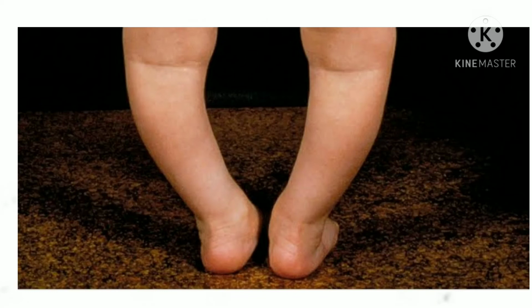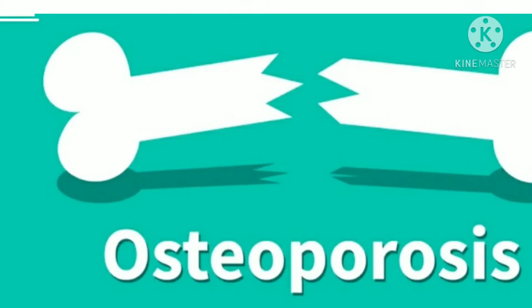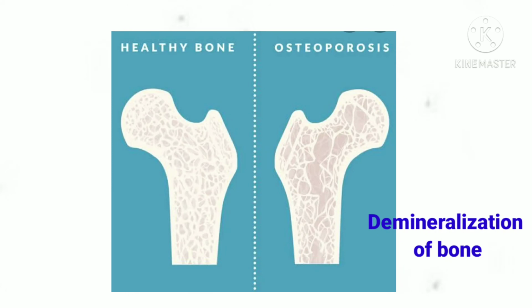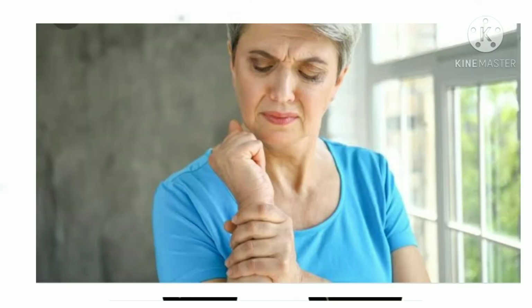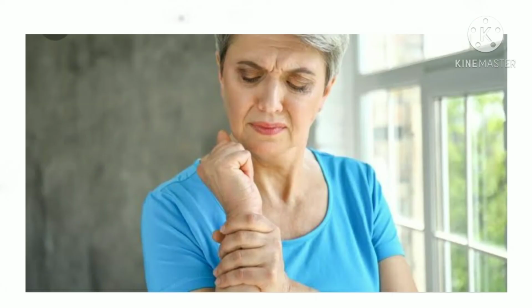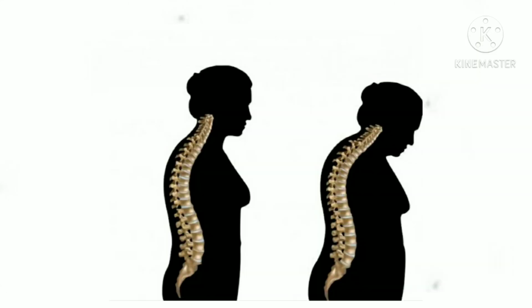Now let's see about osteoporosis, which is the most common disease nowadays. Osteoporosis is characterized by the demineralization of bone resulting in the progressive loss of bone mass. So this osteoporosis occurs most commonly in elderly people above 60 years. Both sexes are at risk of osteoporosis. However, it occurs more predominantly in postmenopausal women. Osteoporosis results in frequent bone fractures, which are a major cause of disability among the elderly.